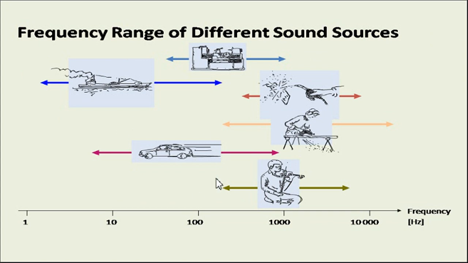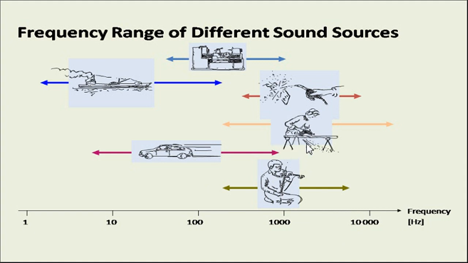So this diagram itself is self-explanatory, so you will come to know the sound frequency which will be generated by a musical instrument will lie in this range. Okay, means maybe from 200 to around 8000 hertz frequency.